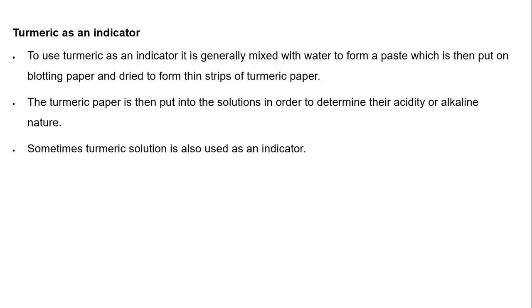Turmeric. Turmeric is also one kind of indicator. How to prepare a turmeric card? We mix turmeric with water and make a paste, put it on blotting paper and dry the strip. This is how we can make a turmeric paper. The turmeric paper is put into the solution in order to check whether it is acidic or alkaline or basic in nature. Sometimes turmeric solution is also used as an indicator.